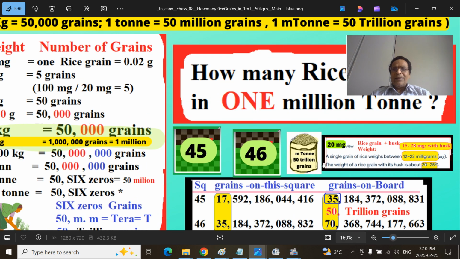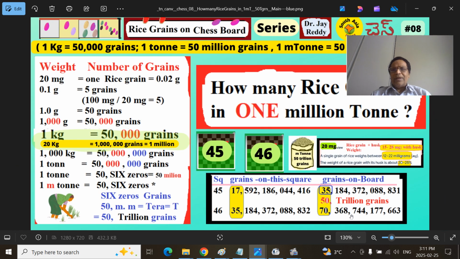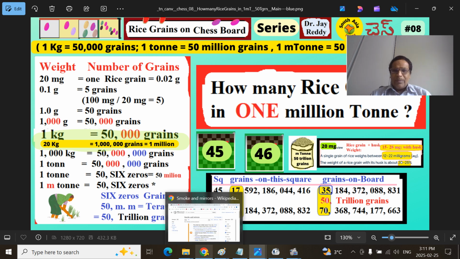I googled it: a single grain of rice weighs between 12 to 22 milligrams. With the husk, it will be 20 to 25% more. I rounded 12 to 22 up to 20. That is subjective, but it makes the calculations easy. Even if you round it to something different, the numbers won't change much and the logic remains the same. You have to remember 20 milligrams.